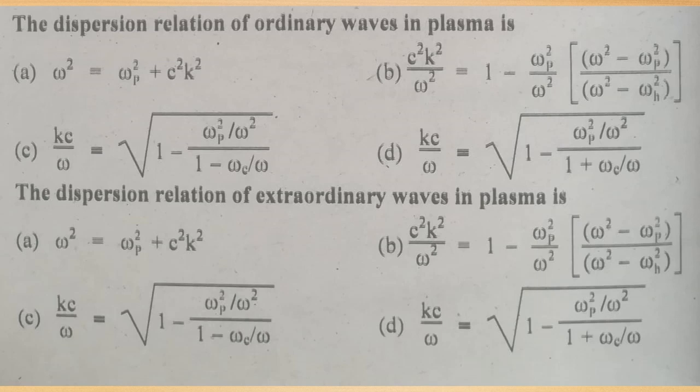The dispersion relation for the ordinary wave in plasma is omega square is equal to omega p square plus c square k square. Yes, this is the right answer. And the dispersion relation for the extraordinary wave in plasma is option B, c square k square over omega square. Yes, this option is the right answer for the dispersion relation of the extraordinary wave in plasmas.